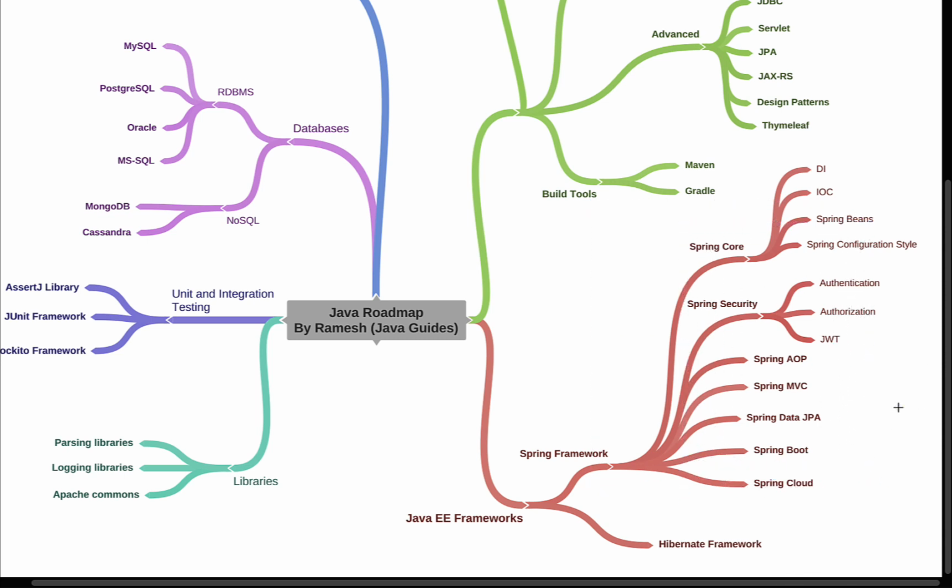Alright, so this is about Spring framework, and these are the important modules in the Spring framework that you need to focus on. Next we have the Hibernate framework. Well, the Spring Data JPA module in Spring framework internally uses Hibernate as a JPA provider, and it is good to have a basic understanding of the Hibernate framework. Alright, so go ahead and learn Hibernate ORM framework fundamentals and basics. Okay, for example, you can learn the mappings like one-to-one, one-to-many, many-to-many, and learn how to create the primary keys, how to map an object to a relational database table.